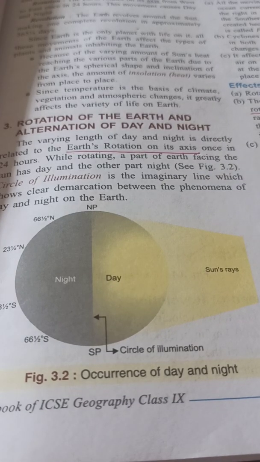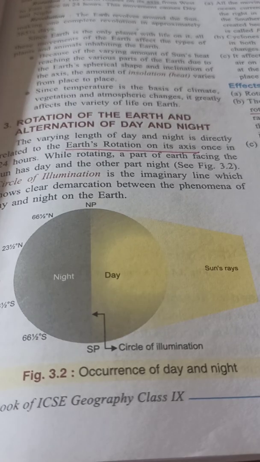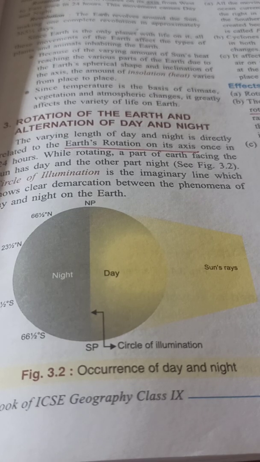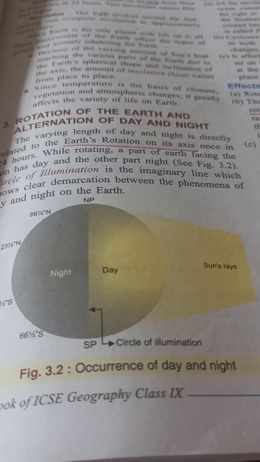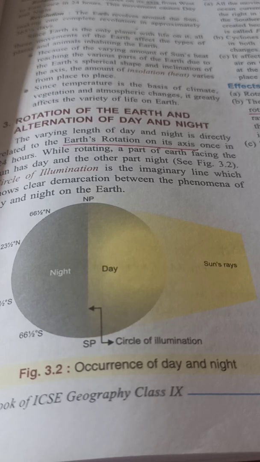Period of rotation. The spinning of the earth on its polar axis is termed rotation, and its time period is 23 hours 56 minutes 4.9 seconds. This period is termed a sidereal day and is determined by the stars.